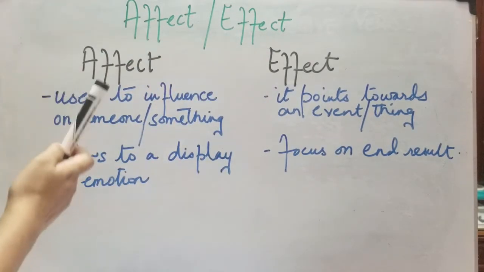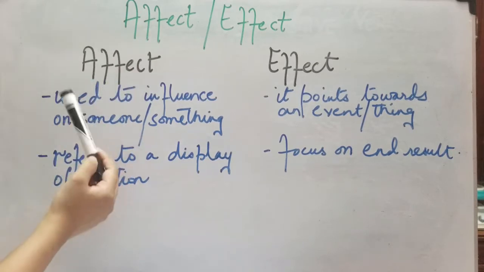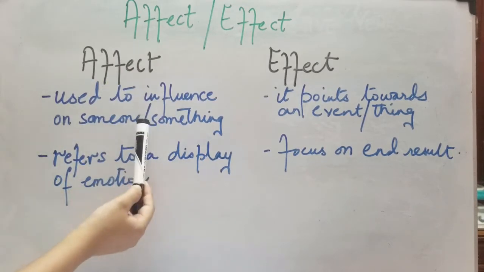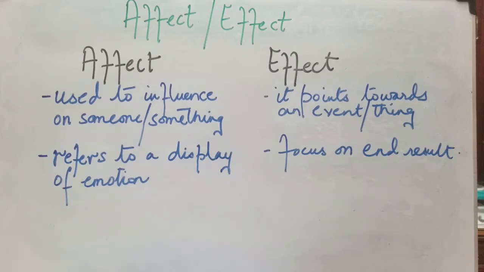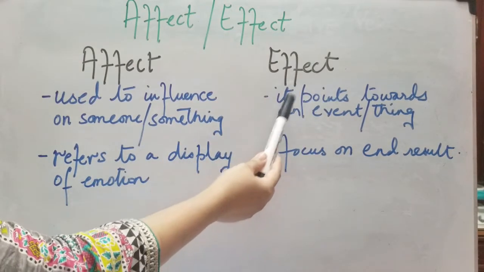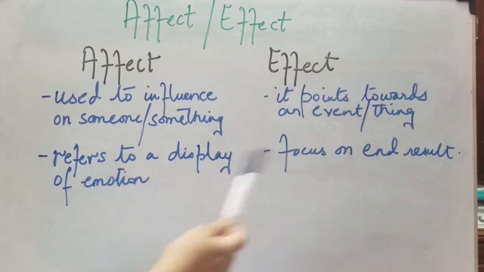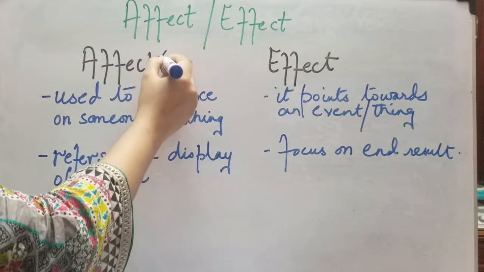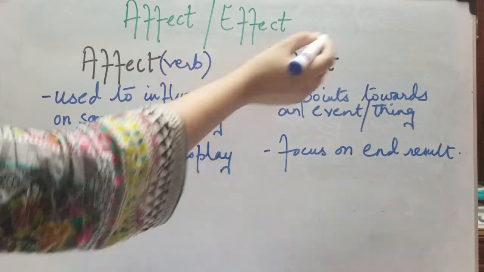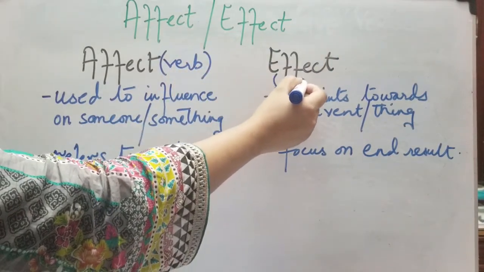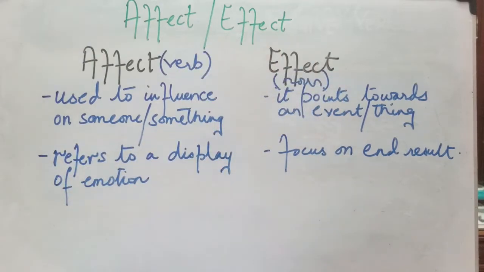See, I've written over here the definition of affect: used to influence someone or something. For effect, it points towards an event or something. It's generally pointing towards something. So affect over here, let me tell you, is a verb, and effect over there is a noun. Simply put, this is the cause and effect is the result.